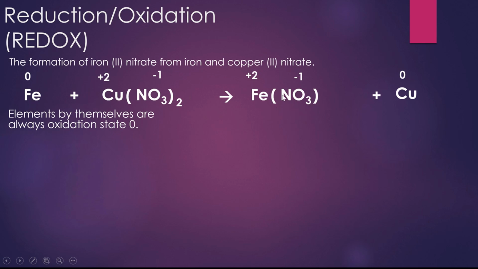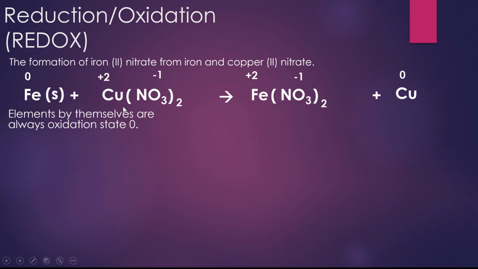All right, let's go ahead and balance for charge. Iron 2 nitrate. Again, the nitrate has a negative 1. The iron has a positive 2. So we'll put parentheses around the nitrate. It's going to take 2 of our negatively 1 charged nitrates to cancel out the 1 positively 2 charged iron.